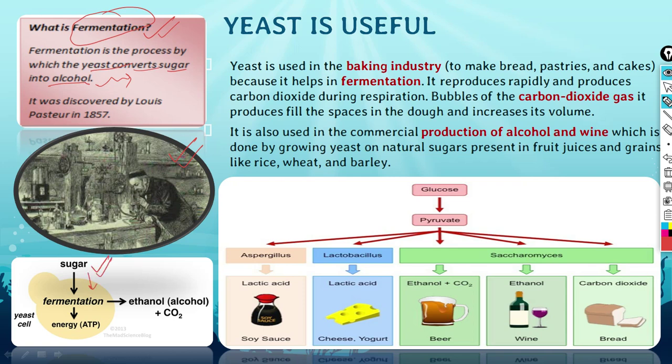Suppose in this picture, this is a yeast cell, and this yeast cell is consuming sugar, then it is fermenting the sugar, and it is producing ATP. ATP is the energy currency, I have told you in the last class also. ATP is adenosine triphosphate, and this is the energy currency. So energy was produced here, and this sugar was converted into ethanol or alcohol.